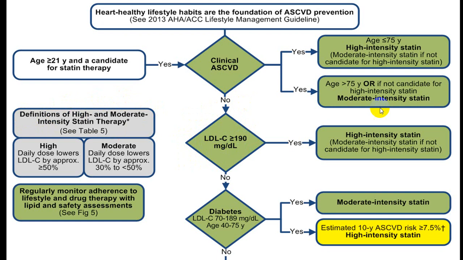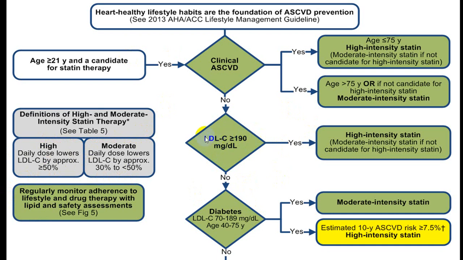Usually we use the two common compounds, rosuvastatin and atorvastatin. In high intensity, atorvastatin 80 milligram and rosuvastatin 40 milligram. While in moderate intensity, you have to bring it down between 30 to 50%. So lower between 30 to 50%. And in high intensity with a high dose, bring it down more than 50%. So that is called high intensity therapy, moderate intensity therapy. And at a regular interval, you should check.